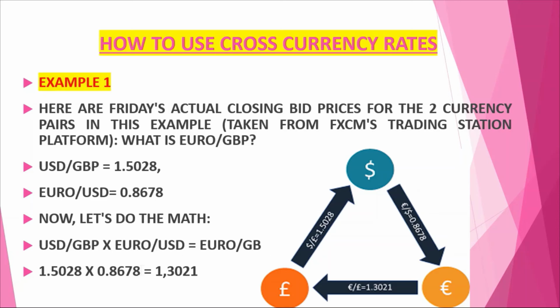Now put the value. So USD Great Britain pound is given here 1.5028. You put this value. Similarly, you put 0.8678. You put this value and multiply. You get the rate of Great Britain pound with respect to euro. So in this way we can calculate. Sometimes the only thing is that one rate may not be given as per this. So it may be USD divided by euro. So no problem. You have to invert one fraction. Then you can multiply.